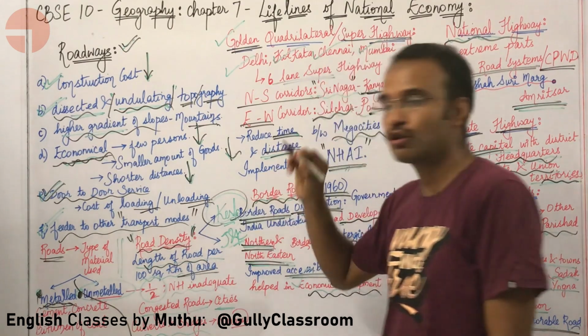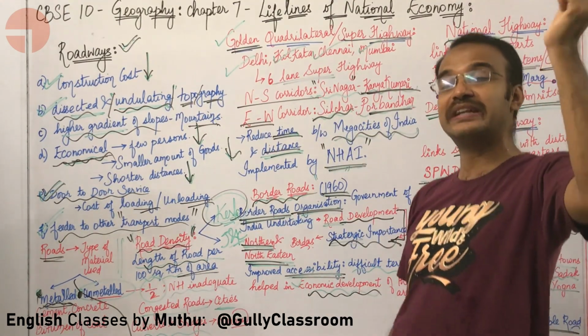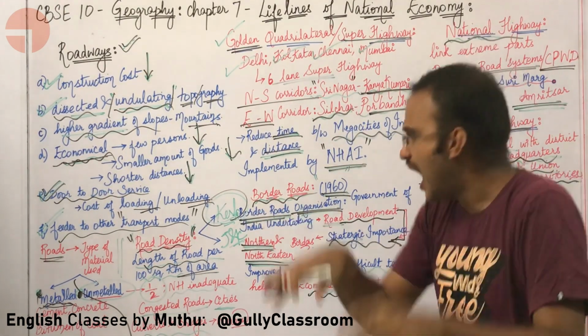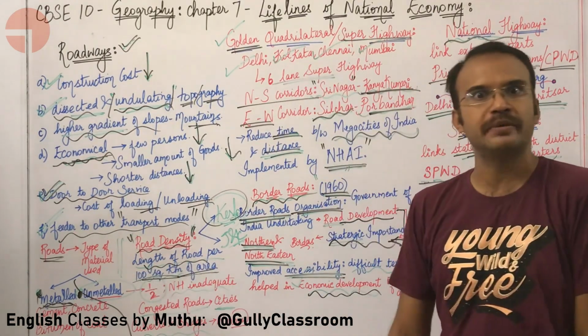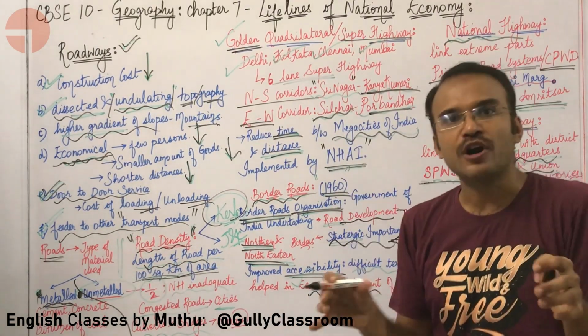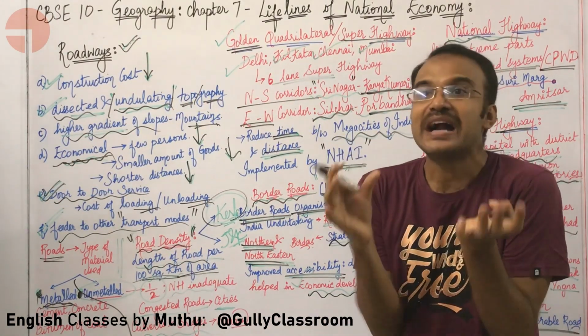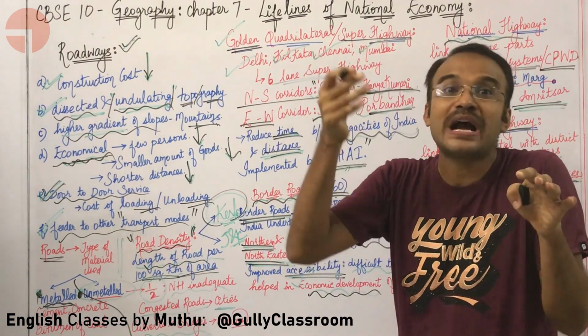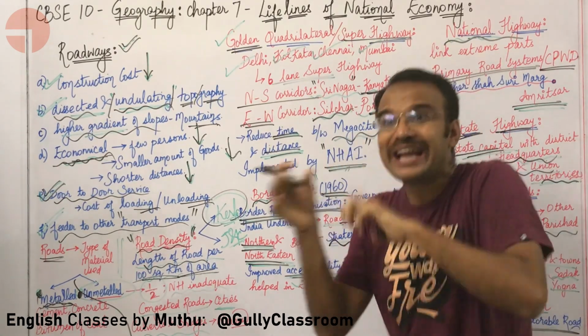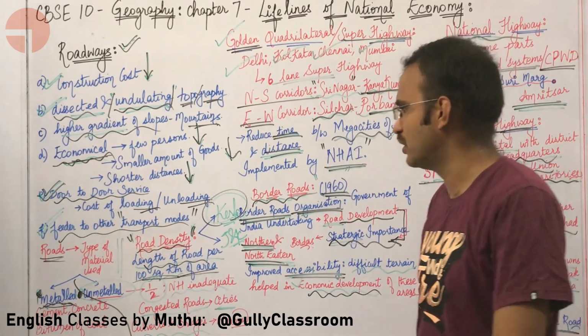Which place in India has some of the highest road density? Kerala has the highest road density. Approximately 375 kilometers of roads are present in 100 square kilometers of area. Why? Because the population density in Kerala is very high, and more agricultural produce is happening. Transport of such goods must also take place.